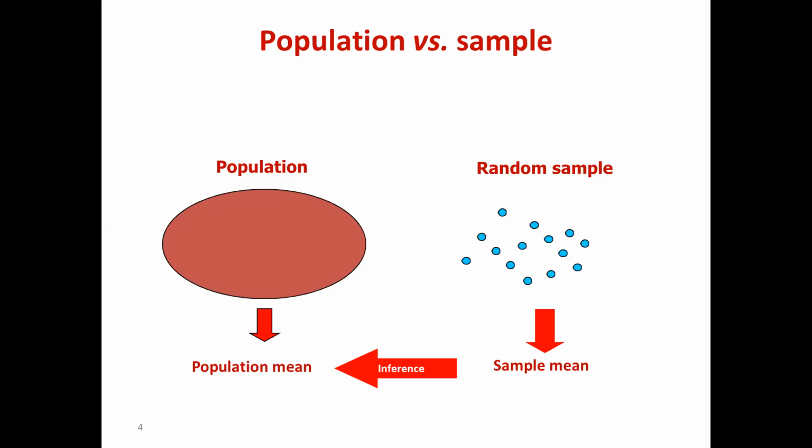This is the whole concept of sampling technique and sample size estimation. How accurate your sample mean is going to be decides to what extent you are near to the reality. The population mean is reality, and the sample mean is what you get from your study. Whatever you get from your study should be more or less equal to the population mean, so that your results are more precise.